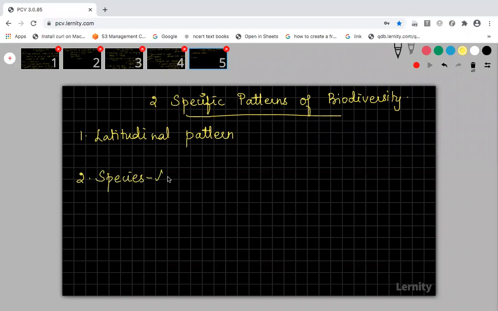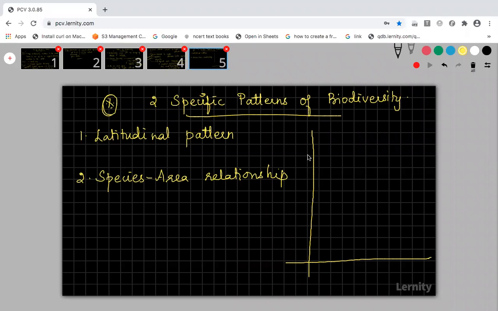This concept is a very important question. You can expect 3 marks or 5 marks from this concept. What are the two specific patterns of biodiversity we are going to discuss? One is the latitudinal pattern, another one is the species area relationship. Based on altitude and latitude, the biodiversity will vary. For that, I will draw one graph. It will be easy for you for better understanding.